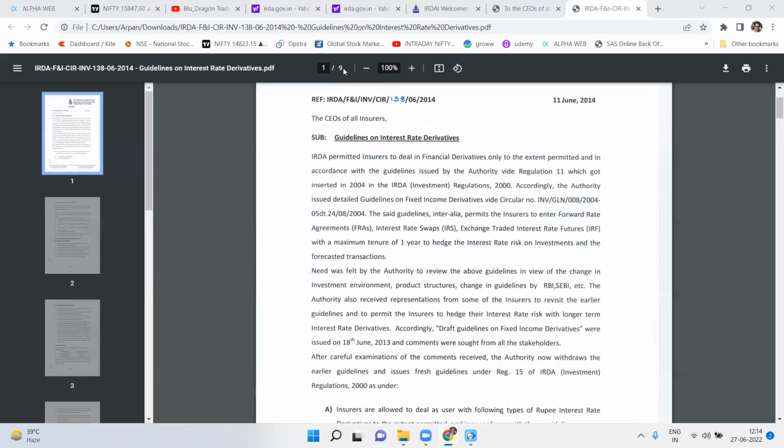For the purpose of exposure, it is directed that any applicant company cannot have exposure in fixed income derivatives which is more than the book value in the policyholder fund, which excludes the ULIPs, as well as in the shareholder fund, right? But in some cases, it has been observed that the book value of the fund is lower than the expected premium, and that can happen at a very early stage. In that case, if other funds have exposure limit available, then one can increase the exposure limit in such funds. However, one has to maintain that the overall exposure limit is not more than 100%.